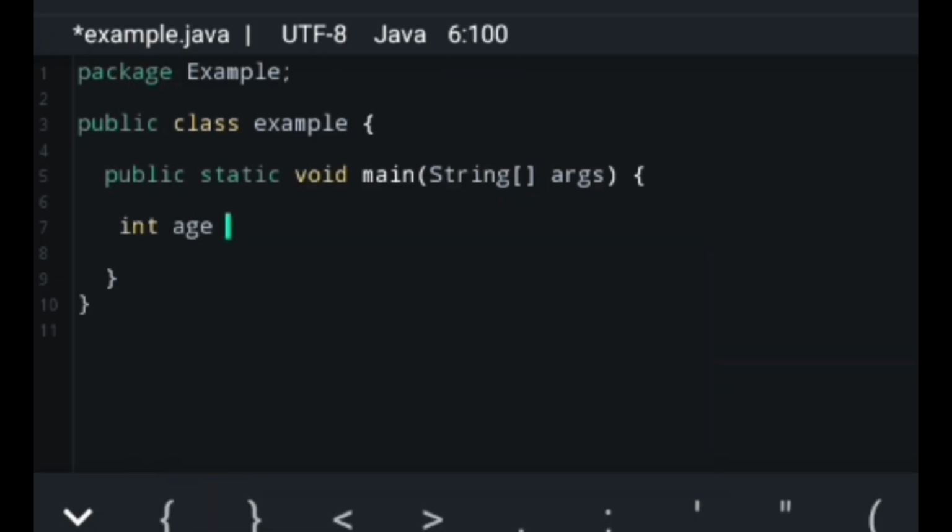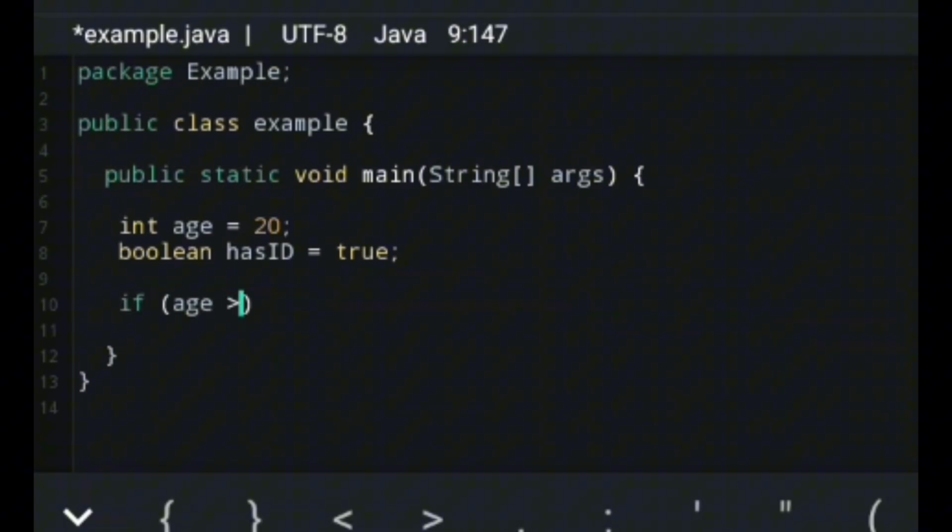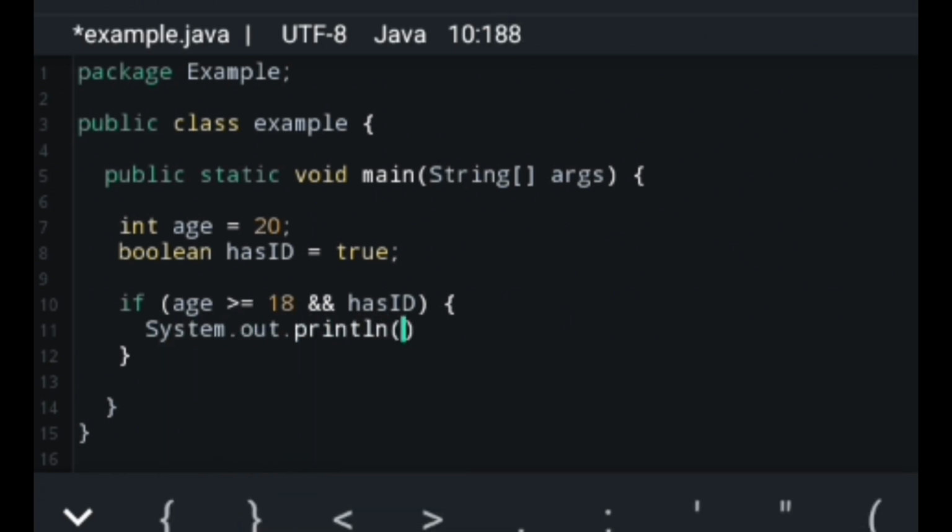So here we input age is equal to 20, and our boolean would be if the user has an ID. If it is true, let's put it true, then we will use an if-else statement. Now, if age is greater than or equal to 18, and we will use that double ampersand symbol, if both statements are true and has an ID, then we will print out system print, you are allowed to enter. Let's think of it as a cinema.